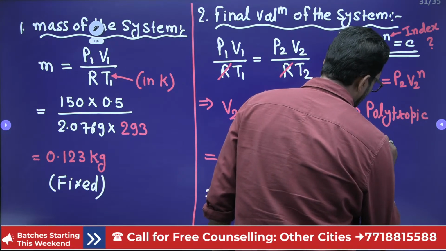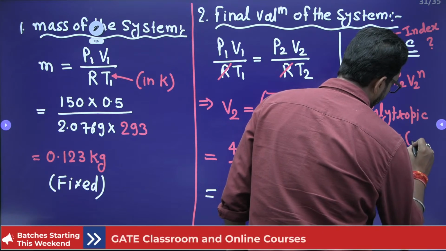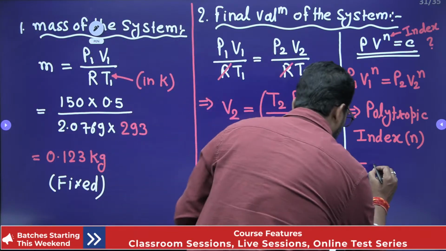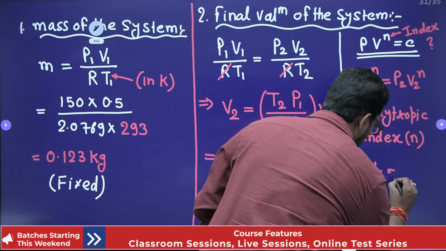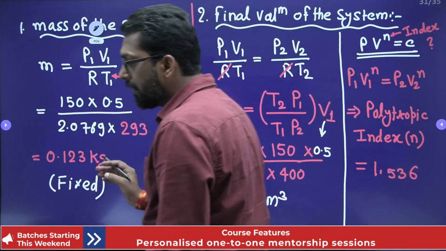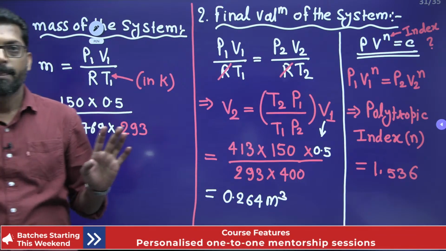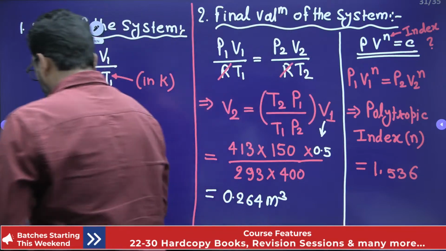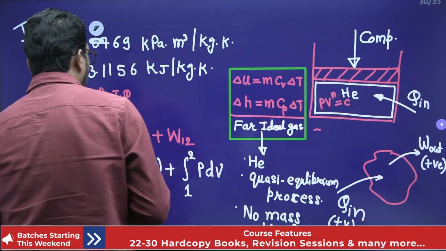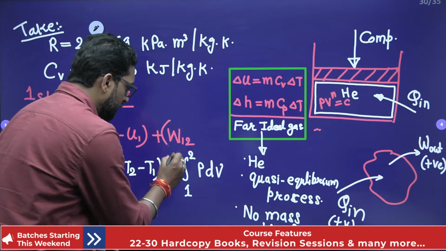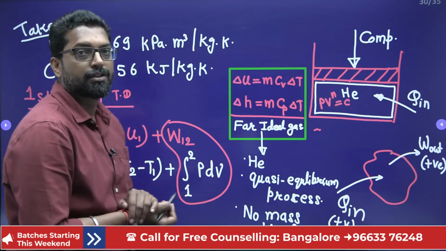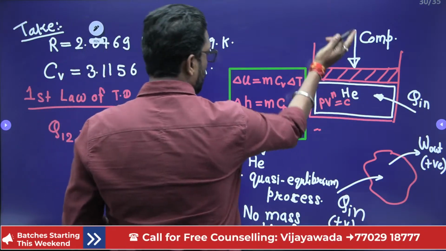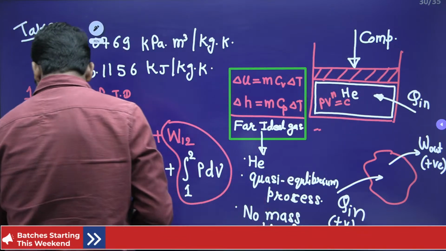Polytropic index n comes to be 1.536. Now all the information you have. But we have to find this work. Then we put this equation in this equation. So how to find this work? While the compression is quasi-static. So how to find this work?